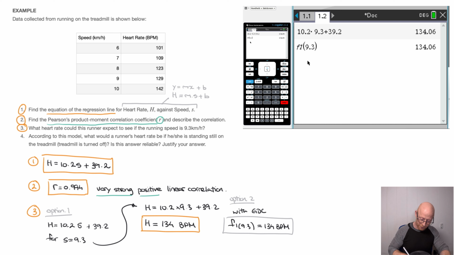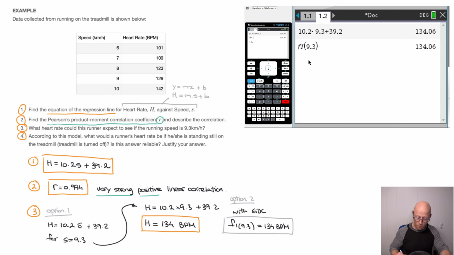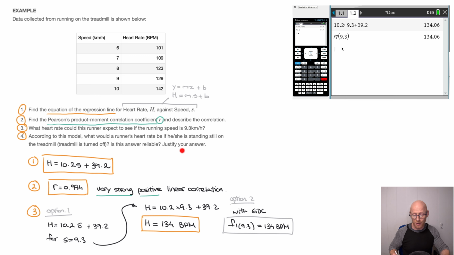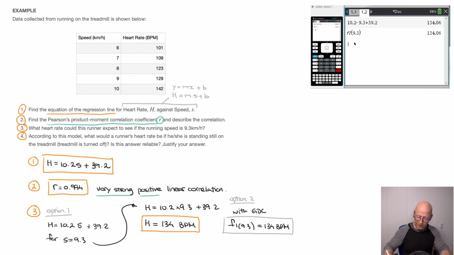That being said, I move on to the 4th and final question here, in which we're asked, according to this model, what would a runner's heart rate be if he or she is standing still on the treadmill? In parentheses, in other words, the treadmill is turned off. We're then asked, is this answer reliable? And last but not least, we have to justify our answer. Well, let's see. I'll answer that question at the top here, question 4. And put simply, if the runner is standing still on the treadmill, his or her speed is 0.